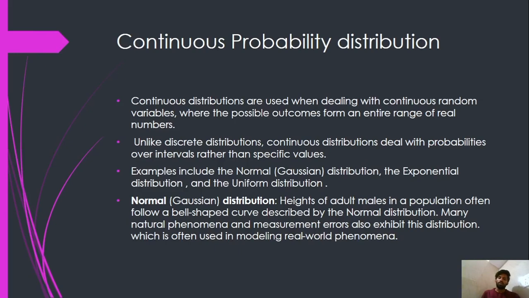First one is the normal distribution. This is also called the Gaussian distribution. Heights of adult males in a population often follow a bell-shaped curve described by the normal distribution. Many natural phenomena and measurement errors also exhibit this distribution. The normal distribution is often used in modeling real-world phenomena.